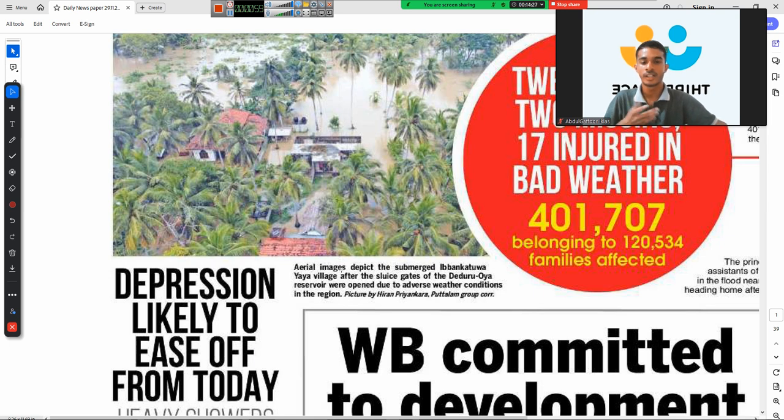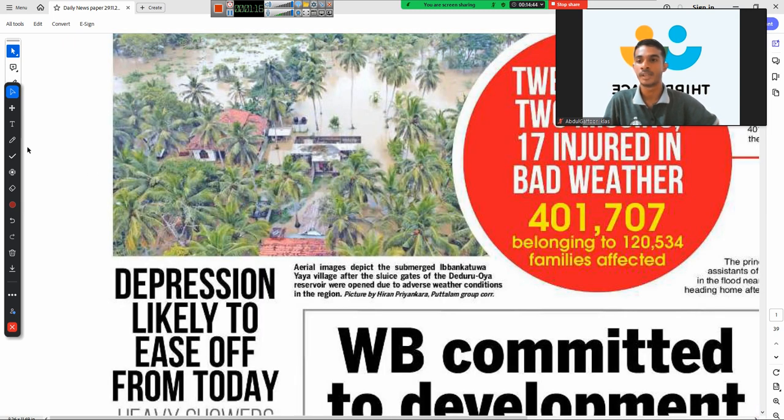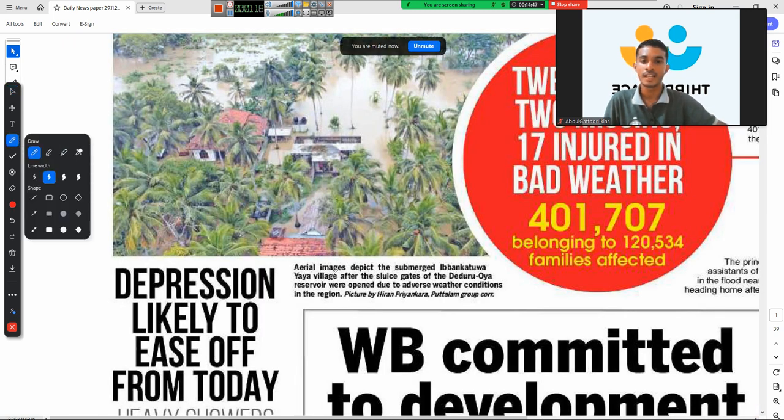Right. So what we have to understand is, after reading it, first we have to underline the unknown words, right? Even I have some unknown words, but I already know the meanings of some words. So first let me tell them. For some people these words might be new. So here, aerial images means the pictures that were obtained by drones or other devices, right?